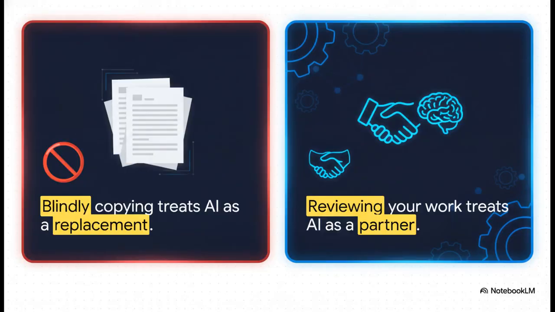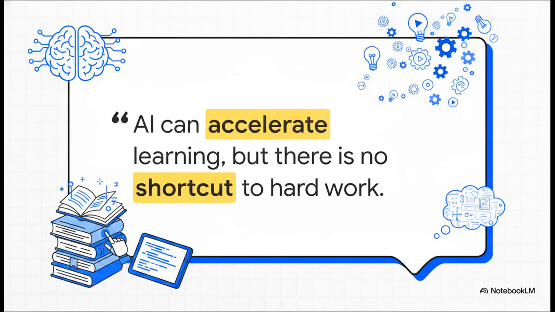It really boils down to this mindset shift. Blindly copying treats AI as a replacement for your brain. But smart reviewing, that treats the AI as a study partner. True learning requires you to utilize the AI to enhance your work, to test your knowledge, and to push past your roadblocks, not to bypass the educational journey altogether. Like the saying goes, AI can accelerate your learning, but there is absolutely no shortcut to hard work. Make ChatGPT your study partner, not your replacement.